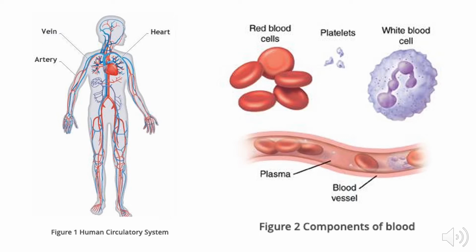Then comes red blood cells or erythrocytes. They are present in ample amount in the blood, 40 to 45% part. They are red in color because they contain a special pigment called hemoglobin. The oxygen we take in binds itself with the hemoglobin and hence reaches every cell of the body through the blood. Then comes white blood cells, or we can say leukocytes.